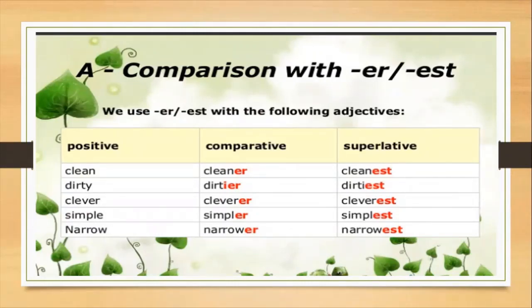But if an adjective is ending with e, we will simply add r or st to make it comparative or superlative degree. As simple, simpler, simplest. Here you can notice that simple is ending with e. We added only r and st to make it comparative and superlative degree.